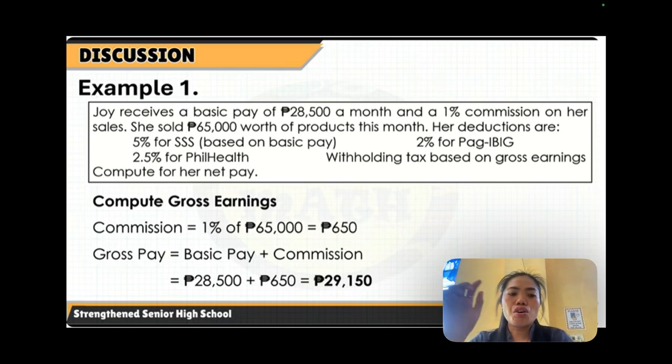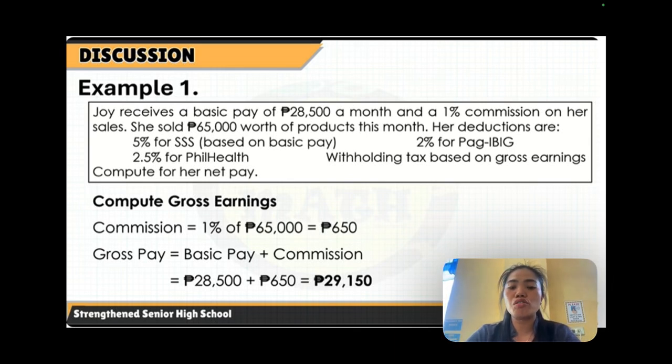Okay, so to compute the gross earnings first, we have here commission is equal to 1% of 65,000 pesos. That's her sales. So 1% of 65,000 pesos is simply multiplying 65,000 by 0.01.